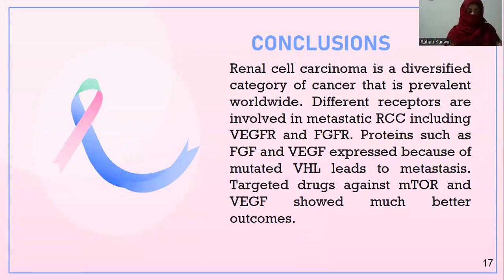Finally, towards concluding my presentation, renal cell carcinoma is a diversified category of cancer that is prevalent worldwide. Different receptors are involved in metastatic RCC, including VEGFR and FGFR. Proteins such as FGF and VEGF are expressed because of mutated VHL, which leads to metastasis. Targeted drugs against mTOR and VEGF showed much better outcomes.